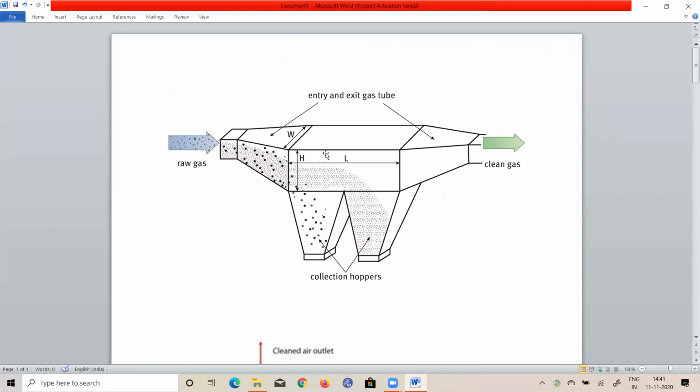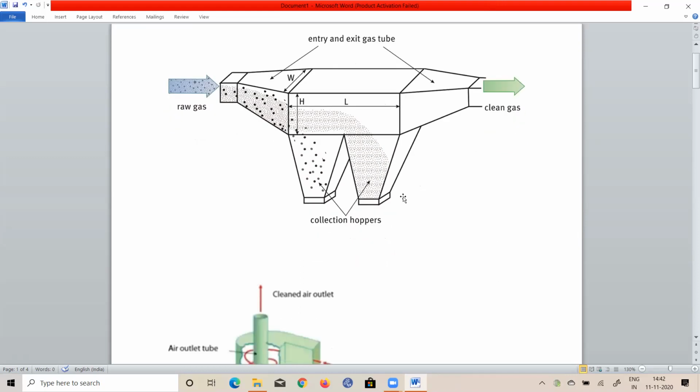What is happening inside: you can see the chamber of length L and height H. We will derive some formula also for this. The raw gas consisting of particles enters, and the particles will be settled in collecting hoppers. Bigger particles settle at the start and smaller particles towards the end, in the next chamber. The particles settle here and clean gas goes out through the outlet. This is about the gravitational settling chamber.